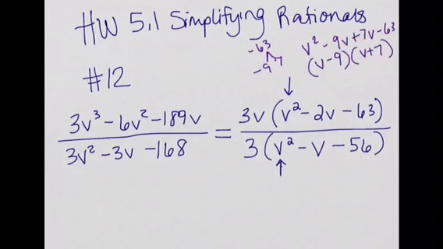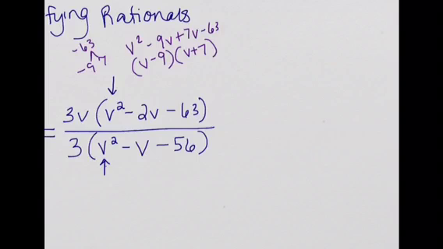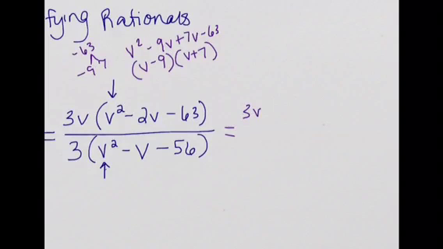So I'm going to slide this over here for a second, and I'm going to say that the top is 3v and put my two factors in here. And now I'm going to go ahead and deal with the bottom, because the top is completely factored out to linear terms.